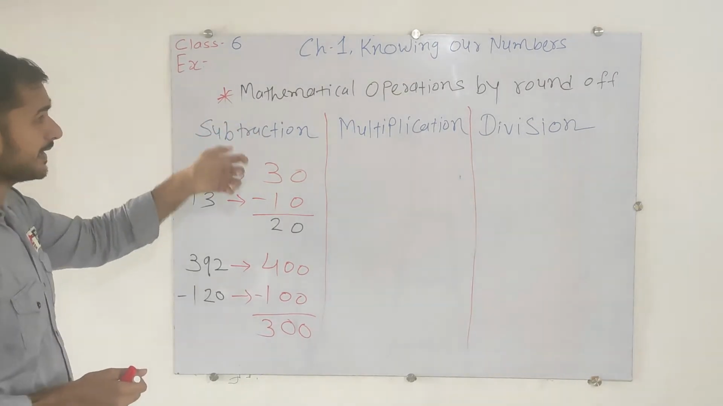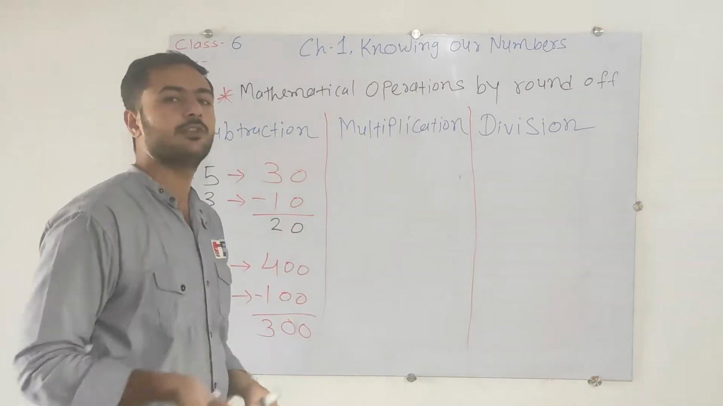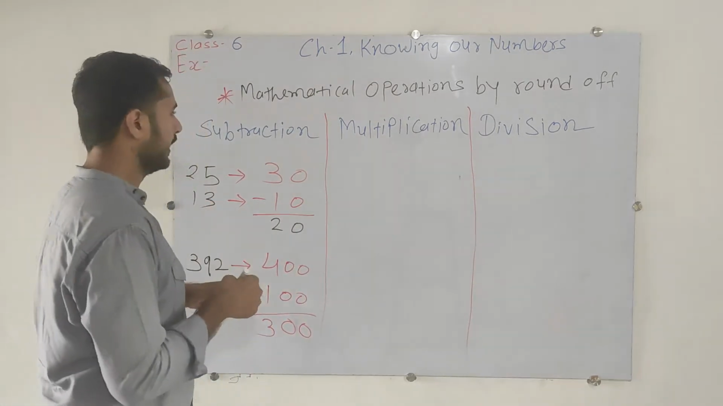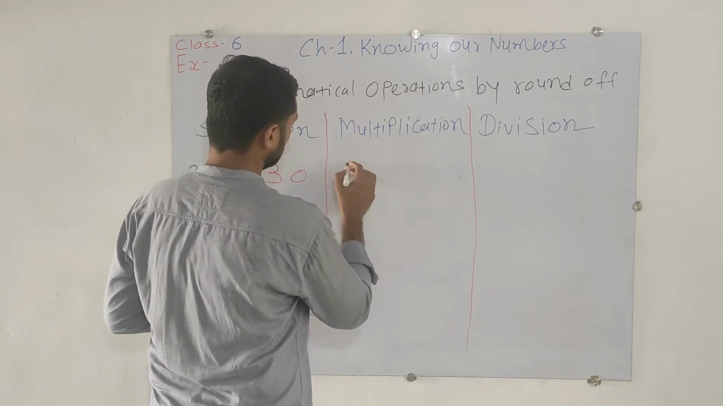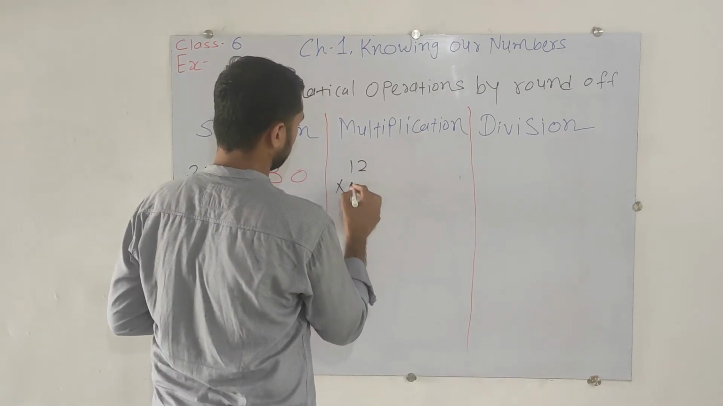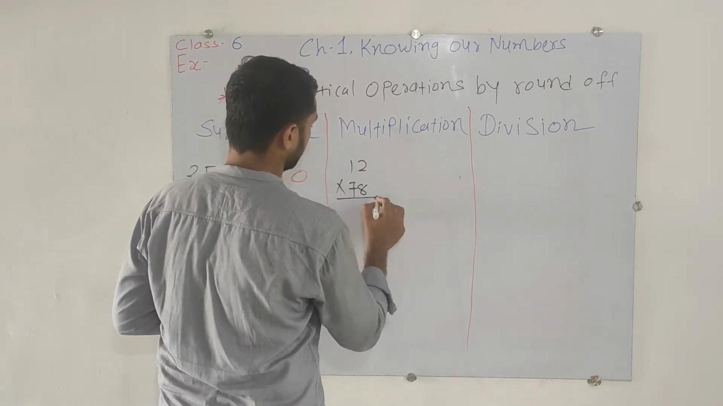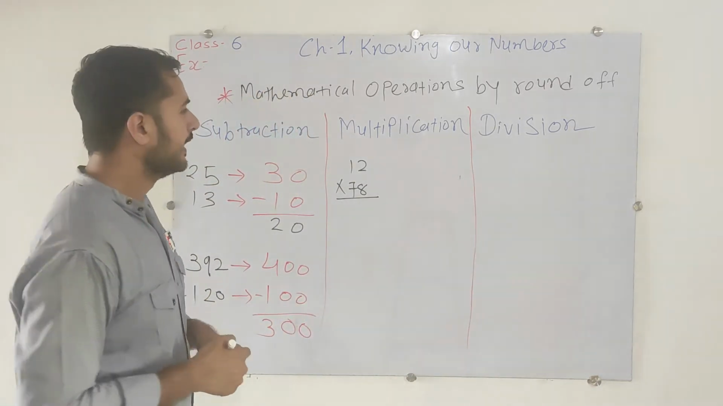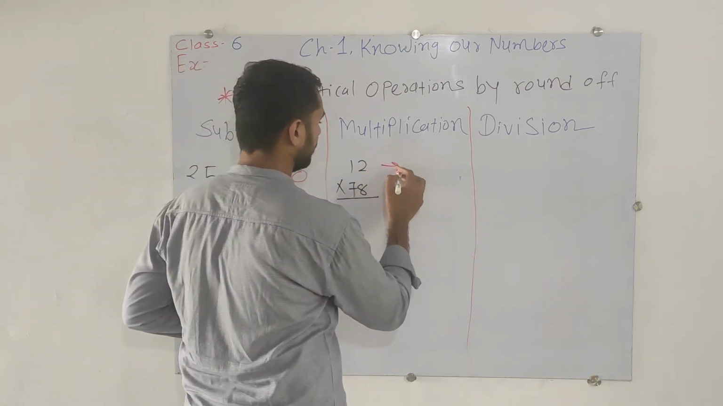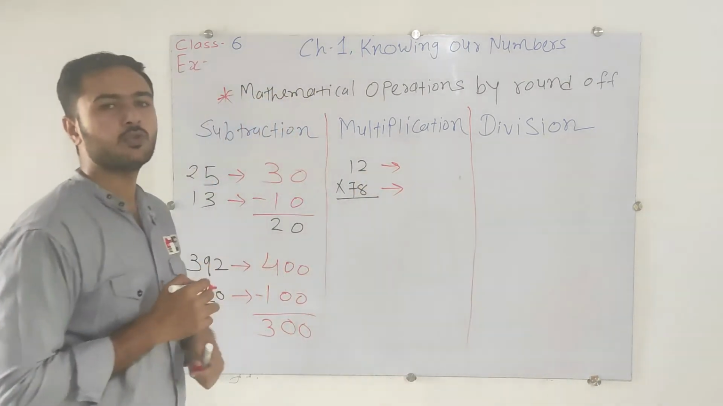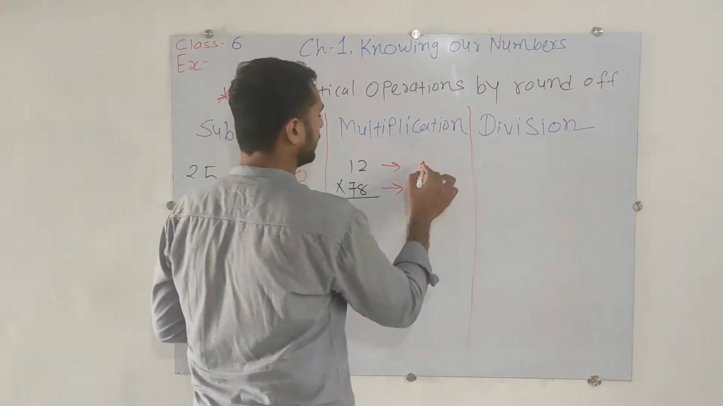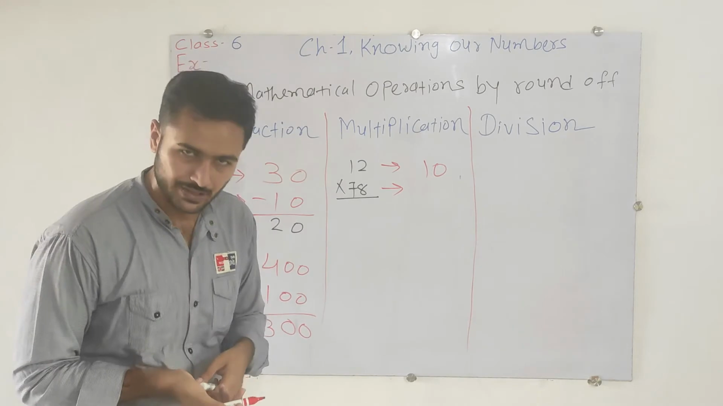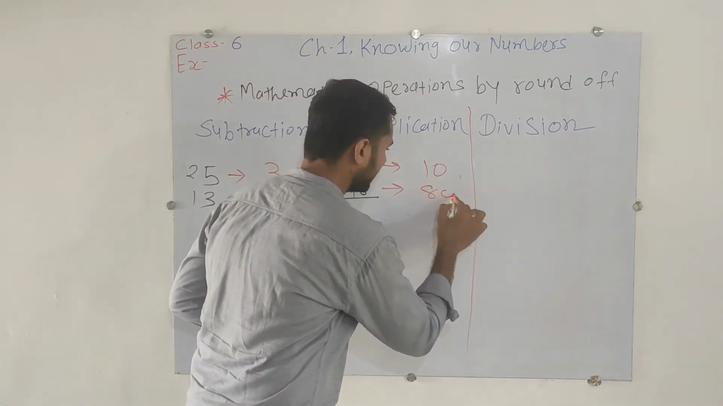Now the next one, the multiplication. Here again we will follow the same process. First of all, let's select tens places only. So 12 multiplied by 78. But before we start, we will try to convert by rounding off. 12 is nearby to 10 or 20? Of course, that is nearby to 10. And 78 is nearby to 80.